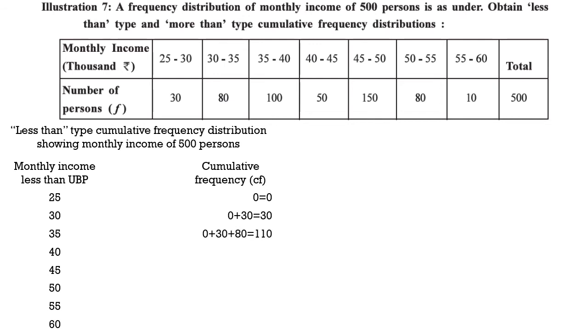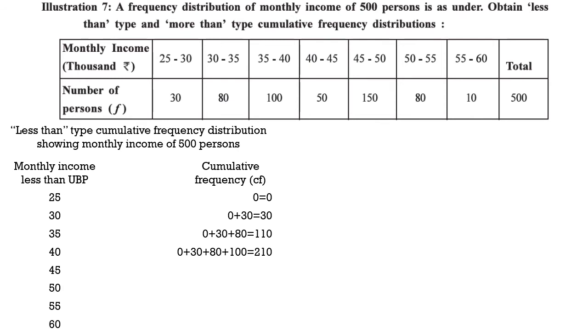The next upper boundary point here is 40. So the 40 section, the upper boundary point 40, includes 100, 80 and 30, as this is a less than type. So we have to take everything which is less than 40. So 100, 80 and 30, we will make a total, we will get 210.